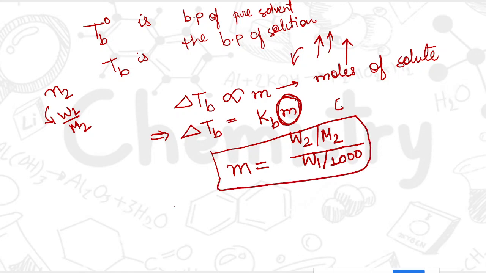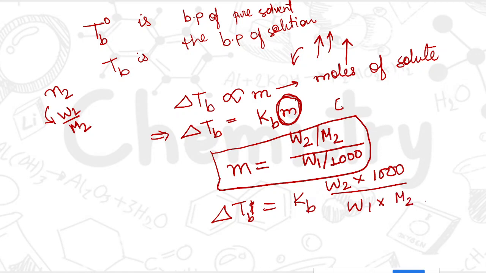Now this M value we have to replace in the above equation. Then what will we get? Delta TB is equal to KB and W2 into 1000 by W1 into M2. Now all these things, W1, W2, M2, everything will be given to you.